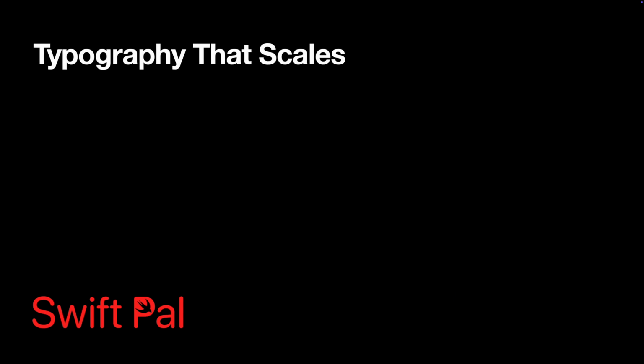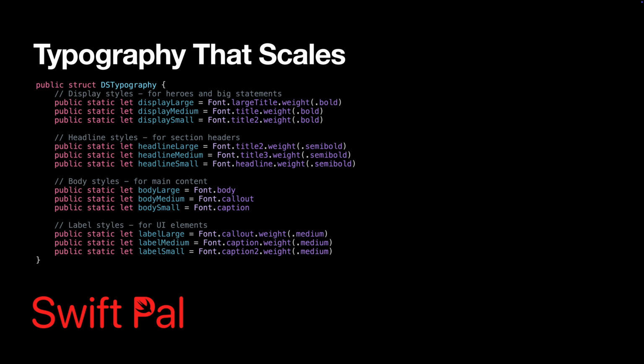Typography is where things get interesting. SwiftUI's dynamic type is powerful, but you need to set it up right from the beginning. This approach uses built-in text styles that automatically support dynamic type. When users change their text size in settings, your app adapts without any extra work. It works immediately, follows Apple's typography guidelines, and is easily testable.